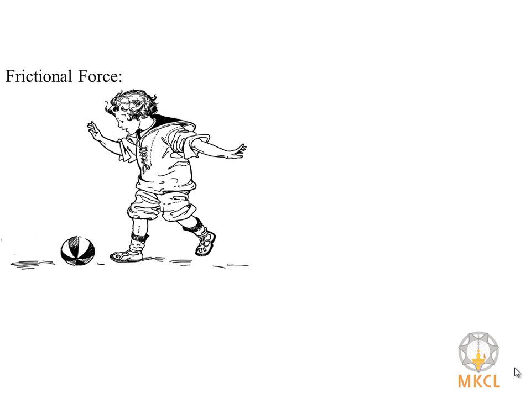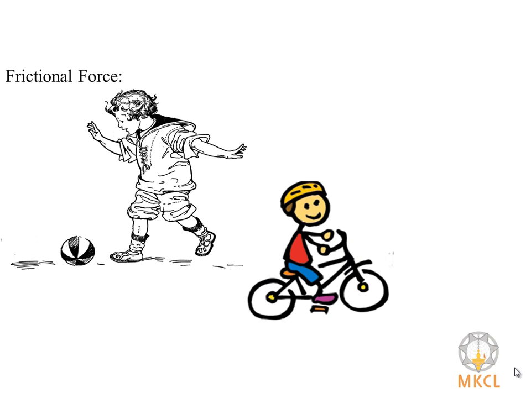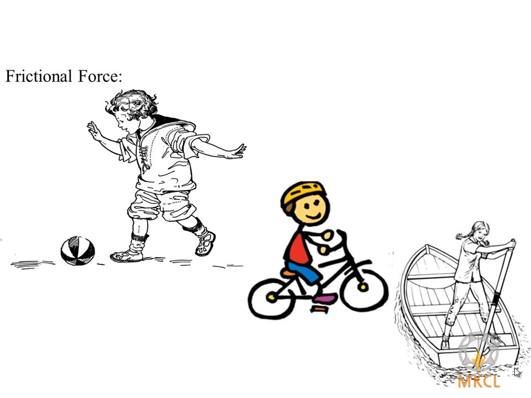Now we will see frictional force. We will recall some of our day-to-day life experiences. A ball rolling on the ground gradually slows down and comes to rest. Similarly, a bicycle comes to a stop when we stop pedalling it. A boat comes to rest if we stop rowing it in a calm lake.